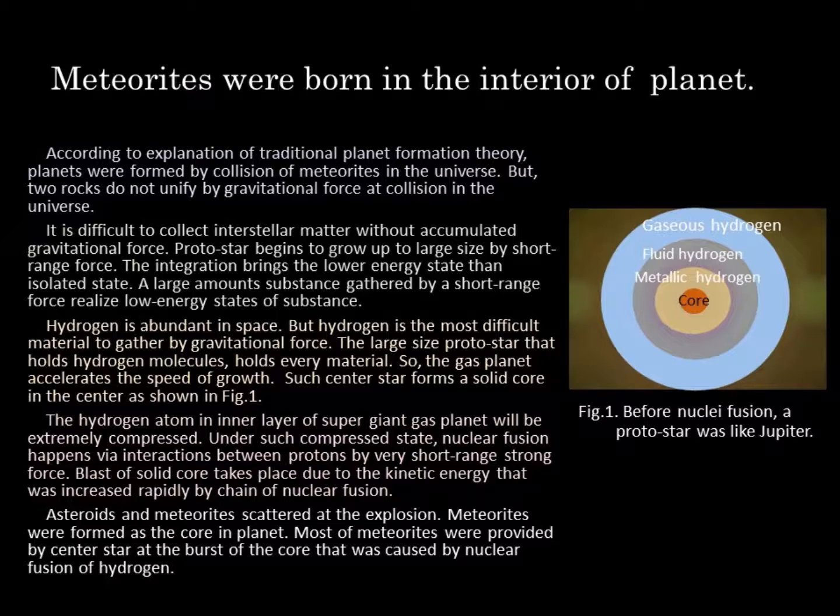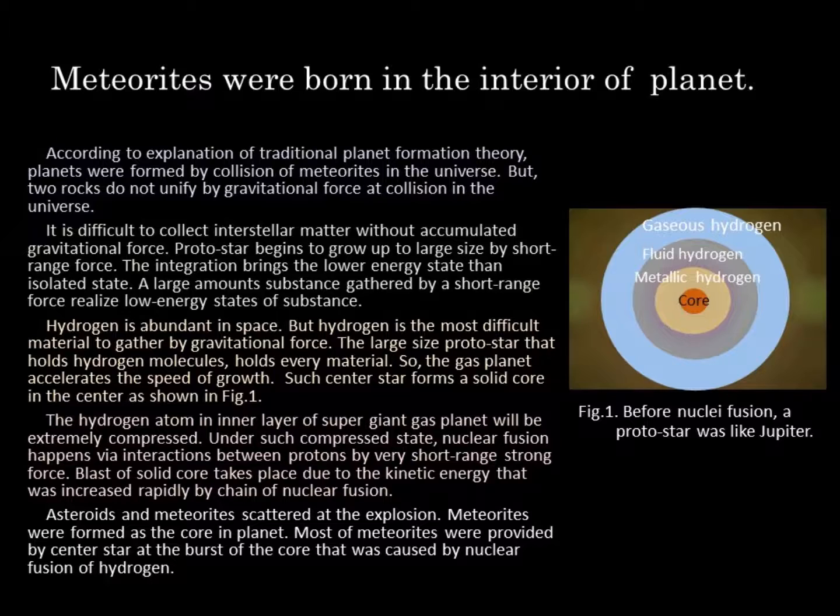Hydrogen is abundant in space. But hydrogen is the most difficult material to gather by gravitational force. The large-size protostar that holds hydrogen molecules holds every material. So, the gas planet accelerates the speed of growth. Such a center star forms a solid core in the center, as shown in Figure 1.